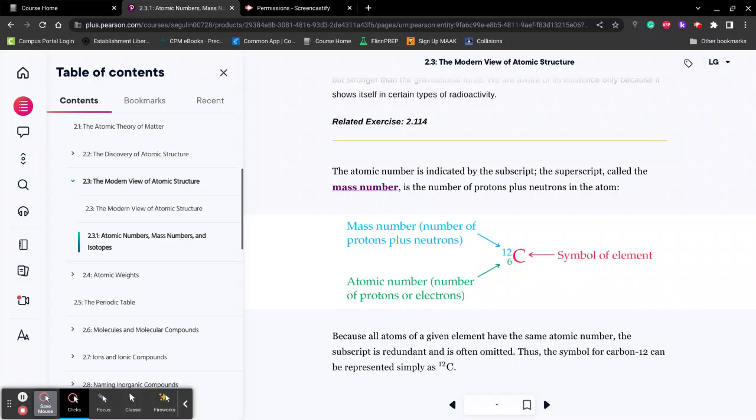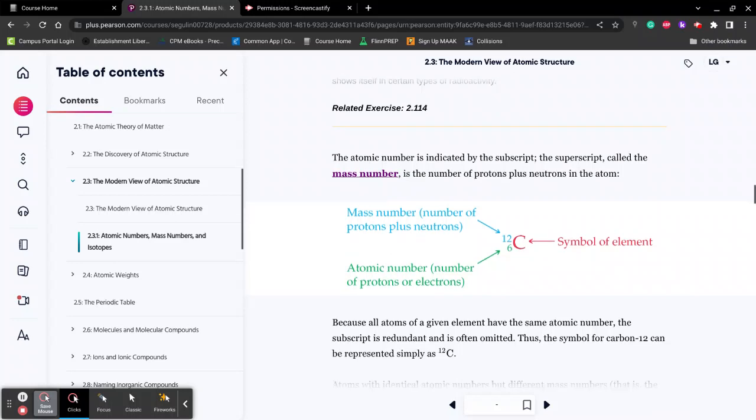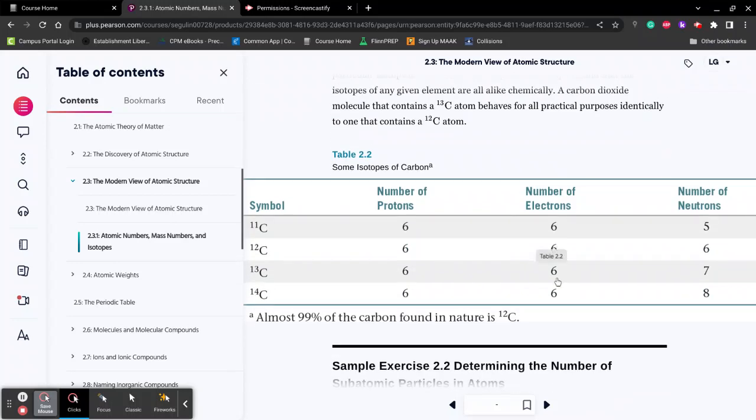So that's if you're missing or gaining electrons. That is going to be in a later chapter. You don't have to worry about that yet. But right now, since we're working on just this, keep this number 6. This number is equal to the number of protons that you have.